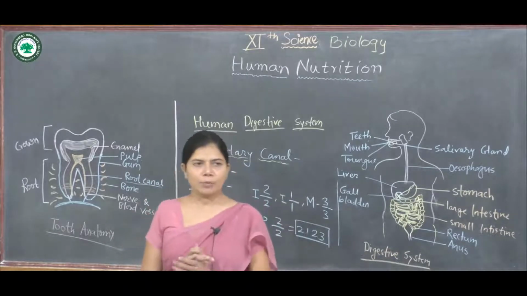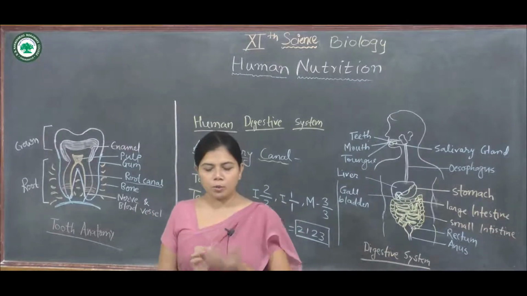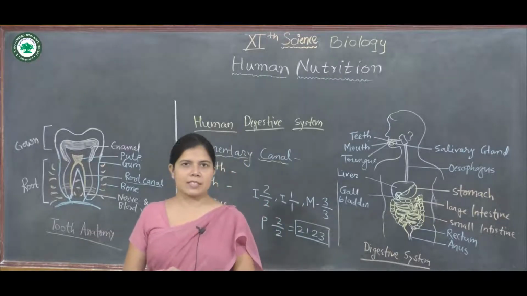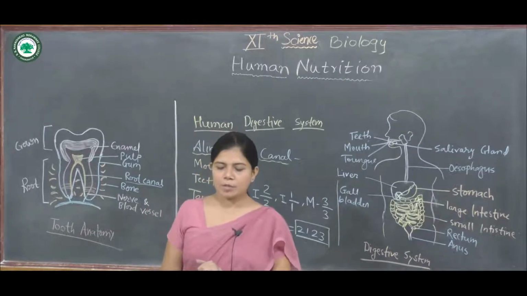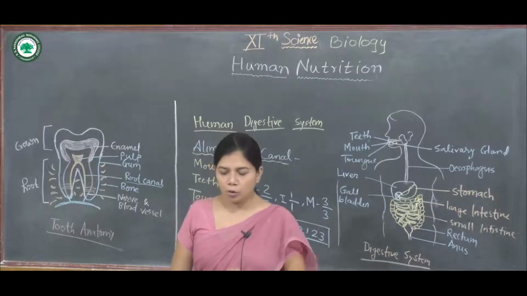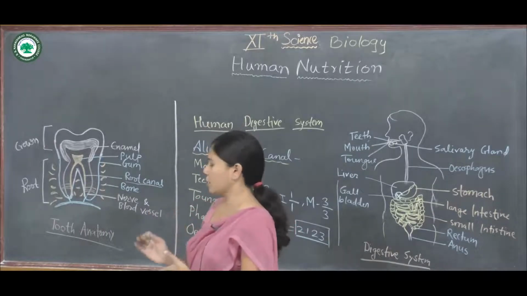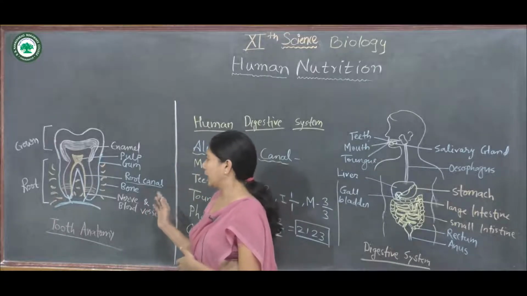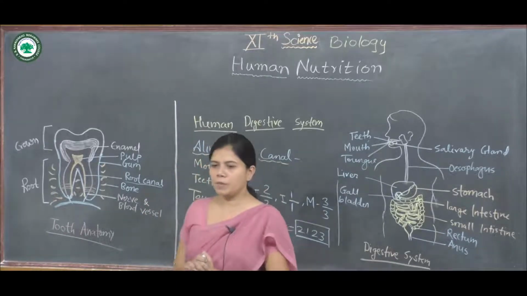The dentine of the root is covered by the cementum, a bone-like substance which attaches the root to the surrounding socket of the jaw bones.